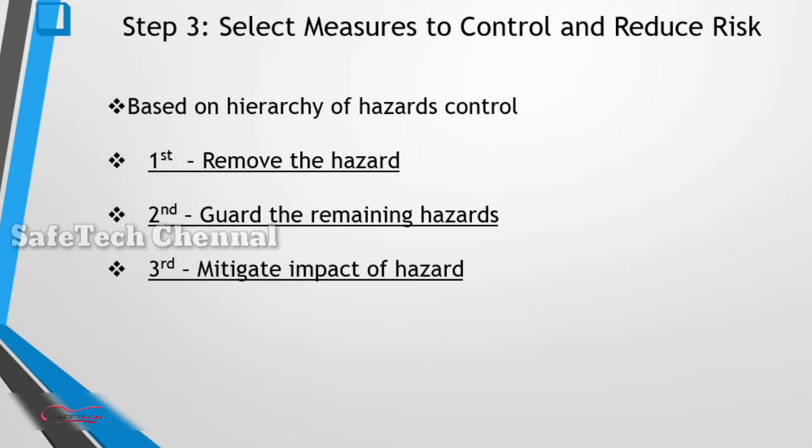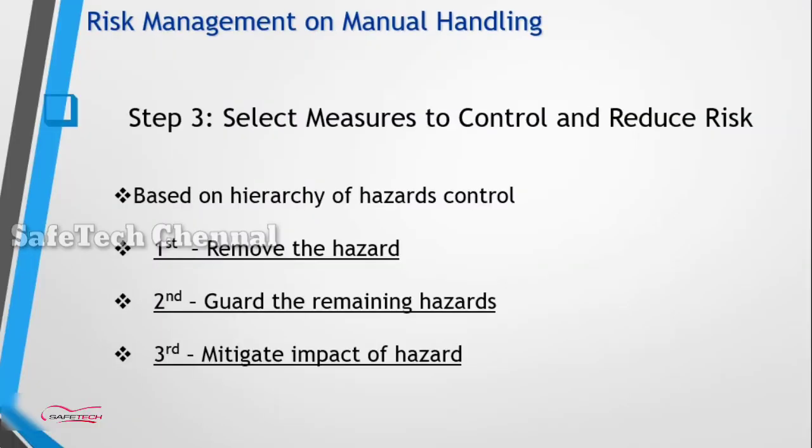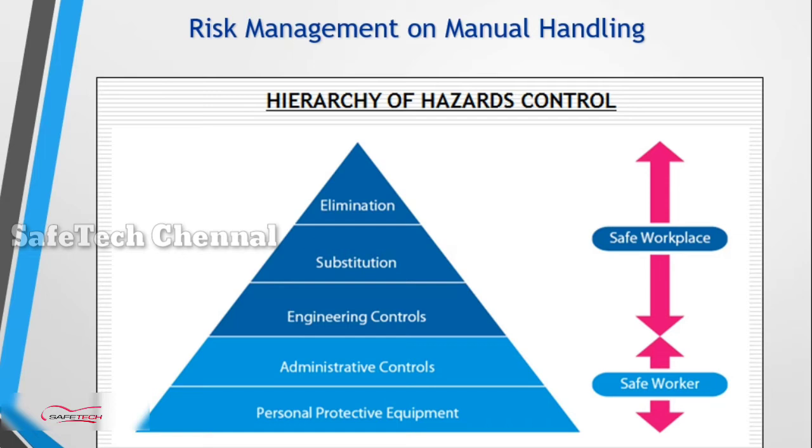Step 3. Select measures to control and reduce the risk. First, remove the hazards completely. Second, guard the remaining hazards. Third, mitigate the impact of hazards. This is the very main step, the hierarchy of hazard controls.